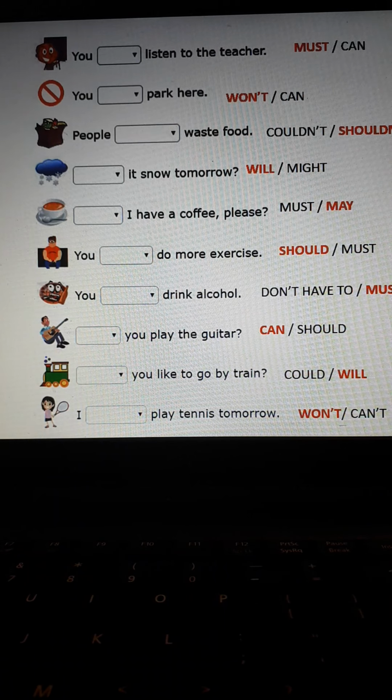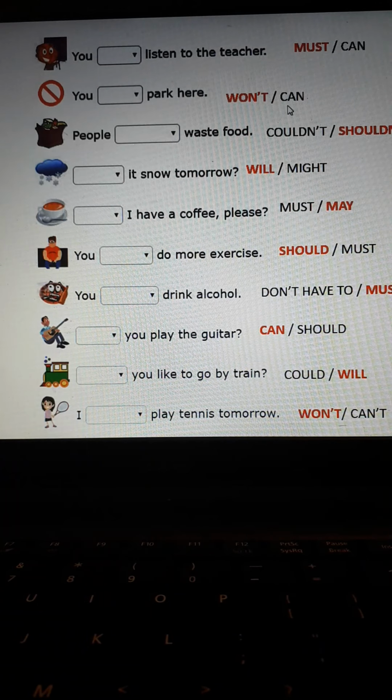Then we have something forbidden. We have a sign here. Forbidden. So you won't or you can't park here. Well, you can't park here, because it's something that you don't have to do. Then people couldn't or shouldn't waste food. Well, people shouldn't waste food. No debería desperdiciar comida.